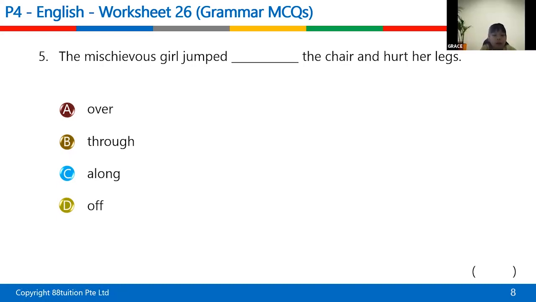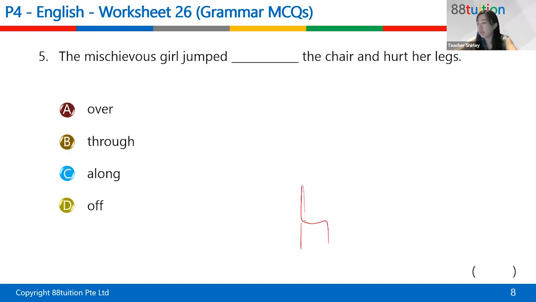Over. Okay, because if you were to jump over, it means that maybe this is the chair. So if she jumped over the chair, it basically means that she's not injured herself. And also, usually people don't jump over the chair because the chair is really just too high. It's like a hurdle. Okay, so something more reasonable, more logical would be jump